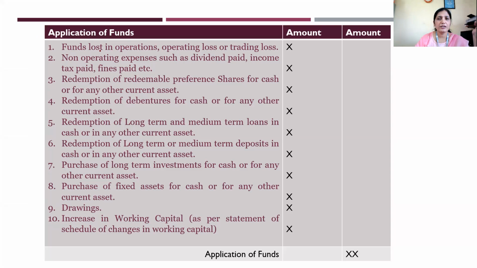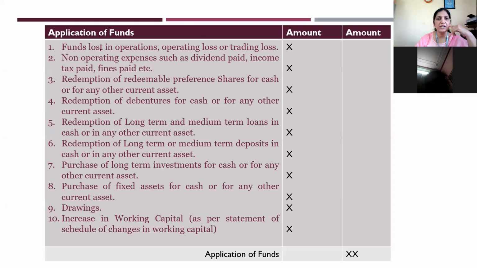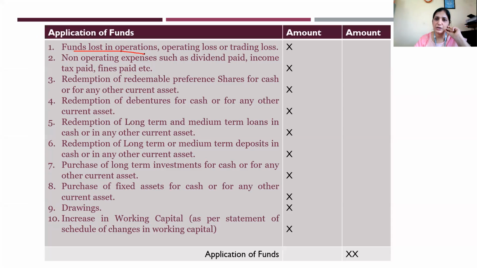There you have in sources, funds from operations. Here, if at all you have a loss, the other day somebody asked me, if there is a loss, what should you do? Funds lost in operations will be taken over here. That's application of funds. Non-operating expenses such as dividend paid, income tax paid, fines paid, etc.